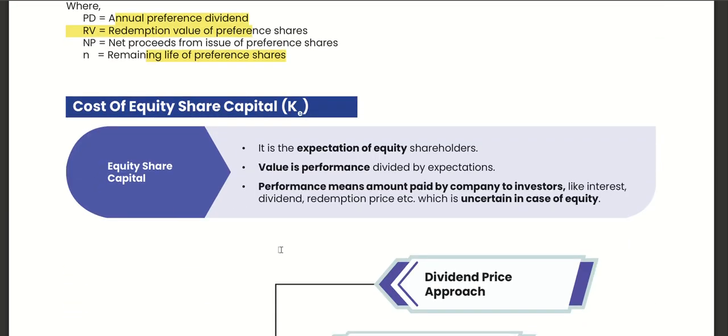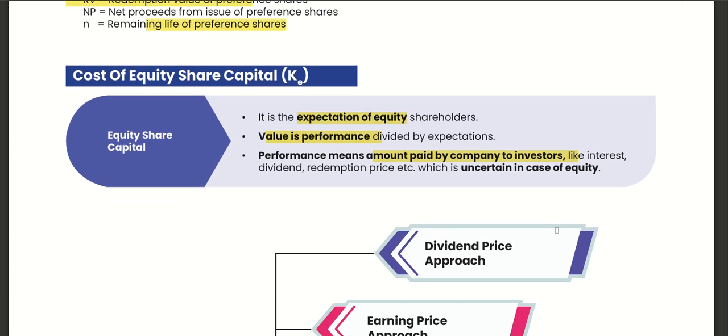Cost of equity share capital. Equity share capital is the expectation of equity shareholders. Value is performance divided by expectation. So whatever is the performance divided by expectation, we get the equity share capital. Performance means amount paid by the company to investors like interest, dividend, redemption prices, which is uncertain in case of equity. So performance divided by expectation, we get the capital value.